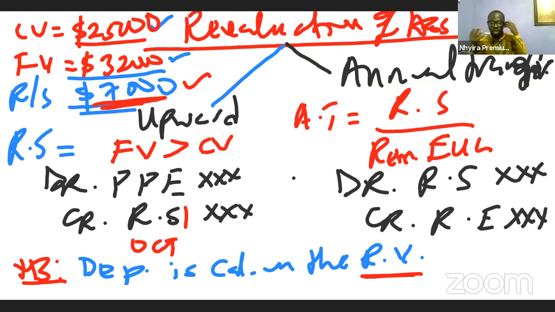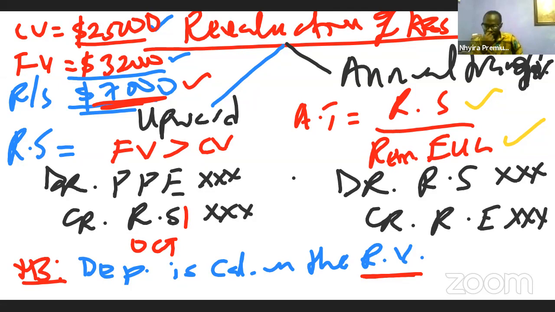And how do we do that? We say that the annual transfer is equal to the revaluation surplus divided by the remaining economic useful life of the asset. And the double entry is we debit the revaluation surplus and credit the retained earnings.